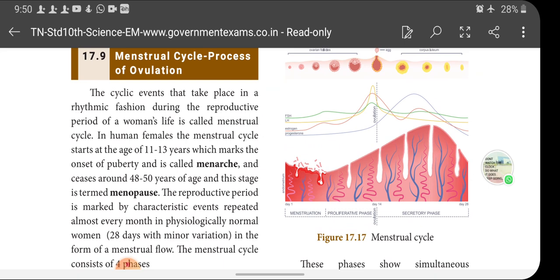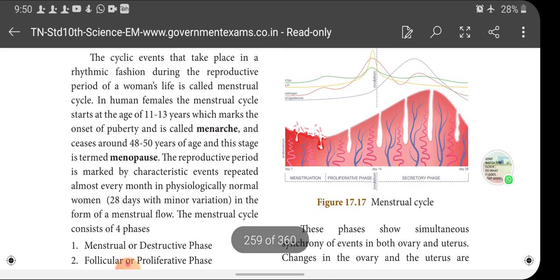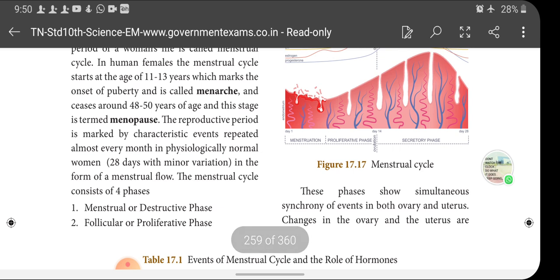Okay. In the human female, the menstrual cycle starts at the age of 11 to 13 years, which marks the onset of puberty and is called menarche, and ceases around 48 to 50 years of age, and this stage is termed menopause. Hope you understood this. The reproductive period is marked by characteristic events repeated almost every month in physiologically normal women. It is 28 days with minor variation in the form of menstrual flow.